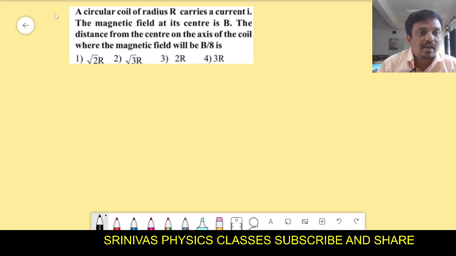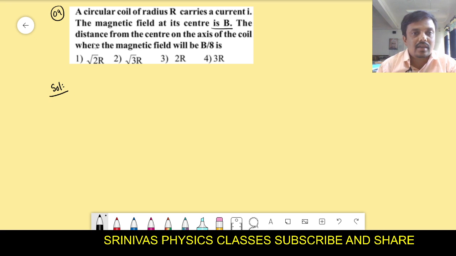The ninth problem is that a circular coil of radius capital R carries current I. The magnetic field at the center is B, and the distance from the center on the axis of the coil where the magnetic field is B by 8. It is a very simple problem. Okay, I will explain to you.